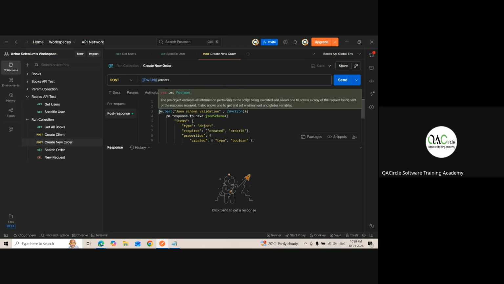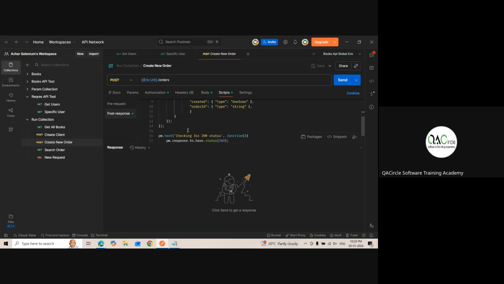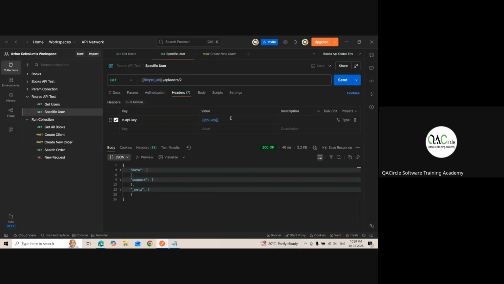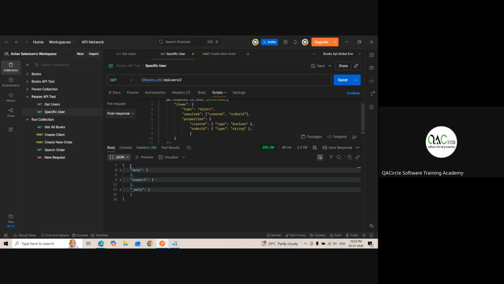Let me copy this. Every time I'm doing trial and error. If it works, it works. If it doesn't work, it doesn't work. Okay, let me go to body now. Now, let me go to scripts, post response. Now, is this an object, guys? Yes or no?